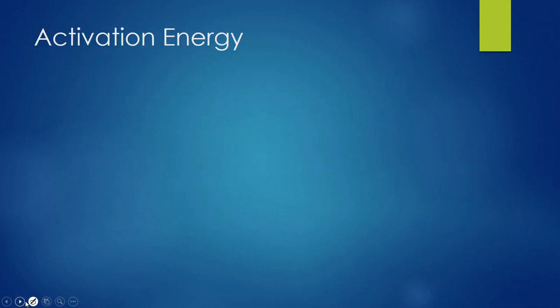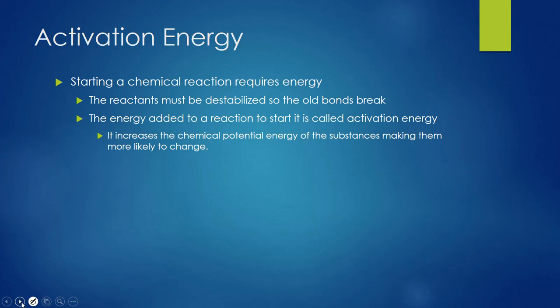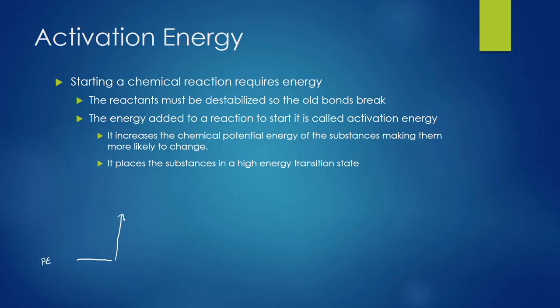Now, I mentioned earlier activation energy. Activation energy is what's required to start a chemical reaction because we have to get those initial reactants unstable and break the old bonds so that they can form new bonds. The energy added to start that is called activation energy, and it increases the chemical potential energy of everything in the reaction and makes them more likely to change. It basically puts them in a transition state. So they were in one state, they have some amount of chemical potential energy, and we're going to add energy to them to put them into another state. And up here, they are much more likely to change because they have much higher potential energy.